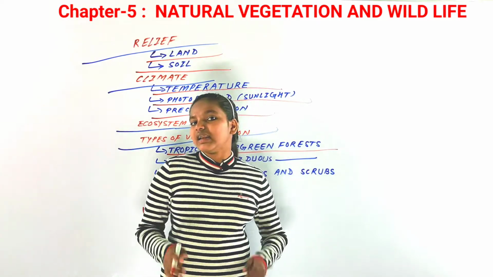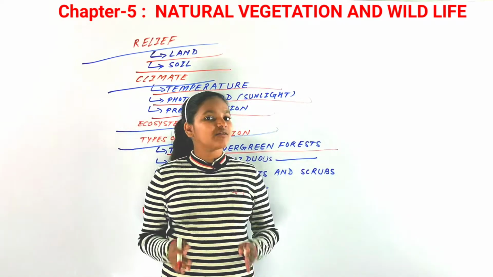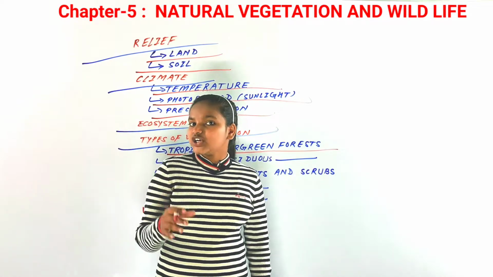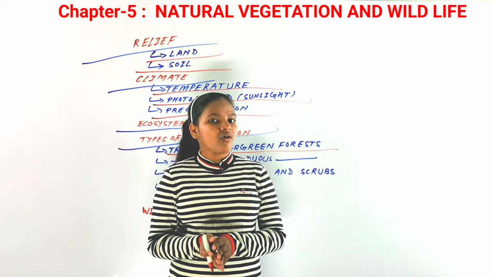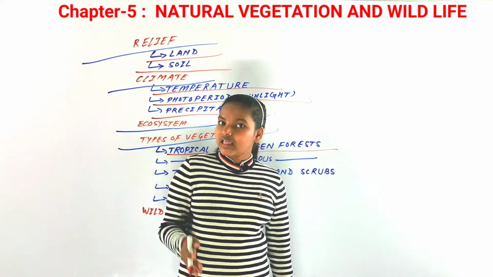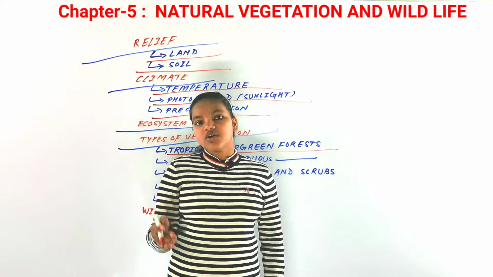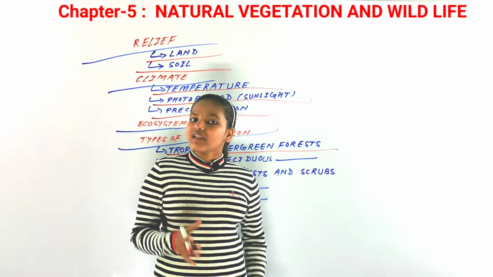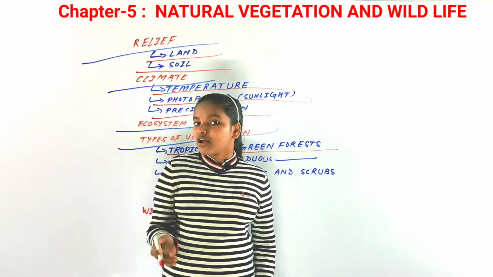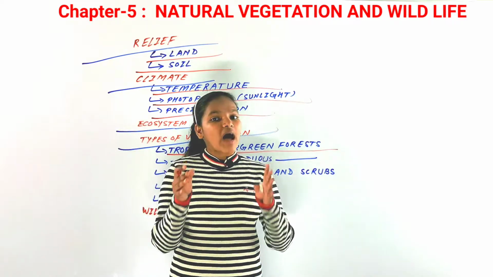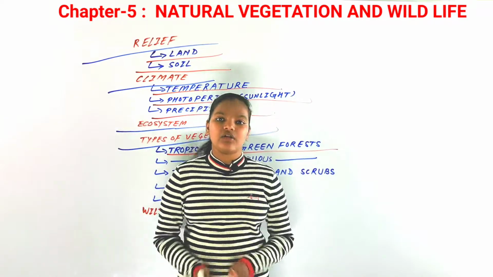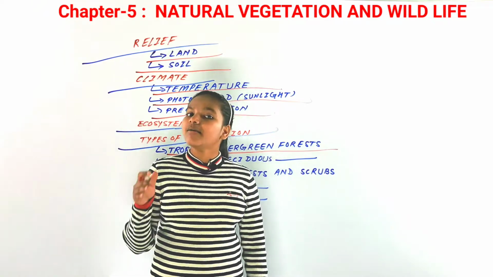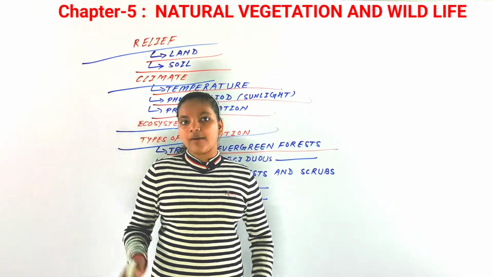Now the most important commercial trees of these forests are mahogany, ebony, rosewood, cinchona, and many more. These are some of the most important commercial trees found in these forests. These forests are found in our country in the southern part and in the upper part of Assam.